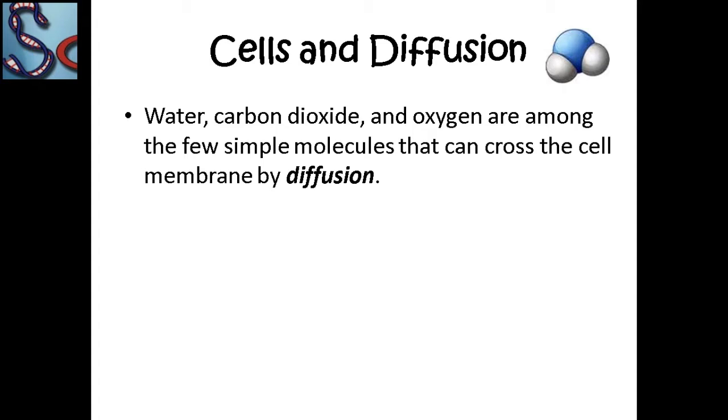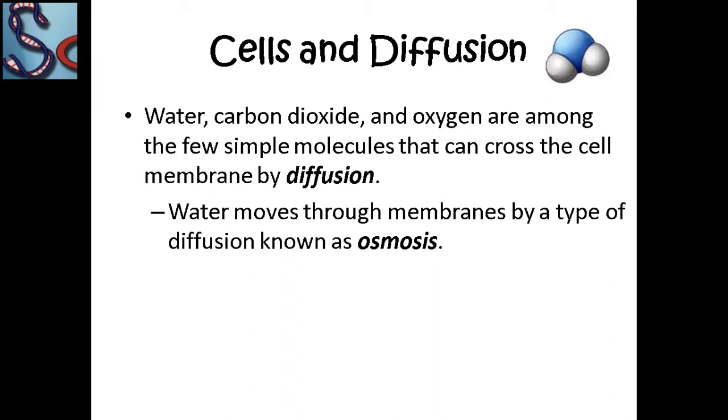Water, carbon dioxide and oxygen are among the few simple molecules that can cross the cell membrane by diffusion. It means these types of molecules can easily pass through the cell membrane with the help of diffusion. Water moves through the membrane by a type of diffusion known as osmosis. It means osmosis is a type of diffusion through which water can cross the membrane.